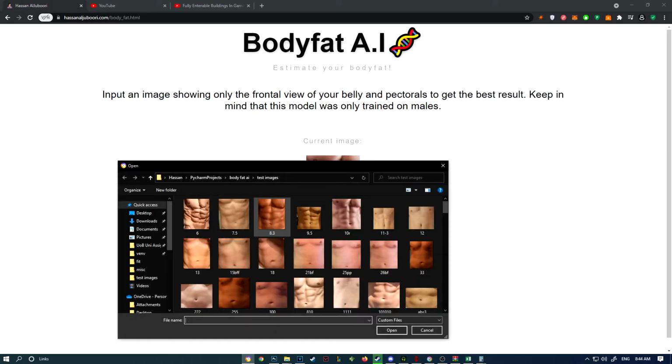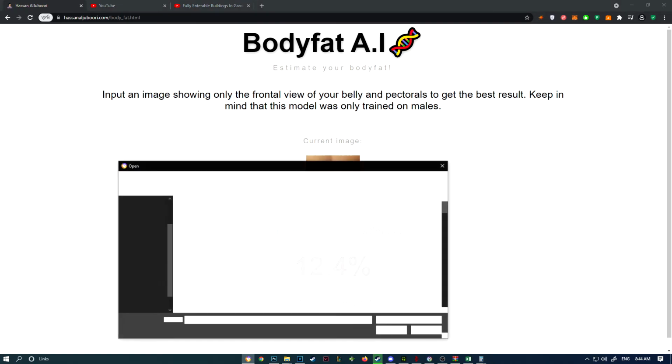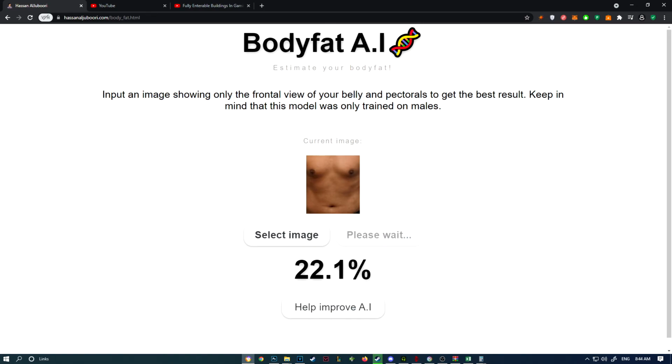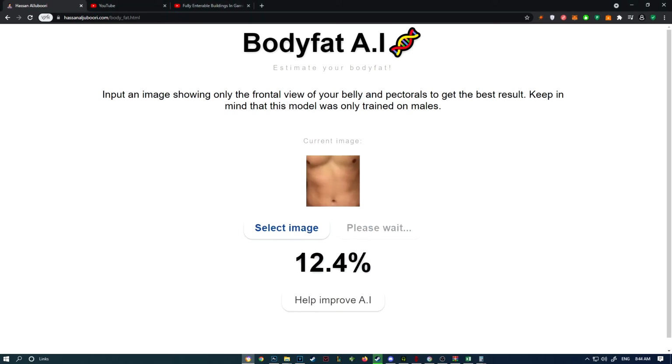Which, by the way, it currently isn't perfect. It does a better job in predicting the body fat percentages in fit people compared to fat people. When I input an image of a fat person, it predicts the body fat to be lower than it actually is. Anyways, that's it for the AI for now. I plan to improve it in the future if I receive more images. I hope you guys enjoyed my journey, or should I say my struggle in developing this AI.